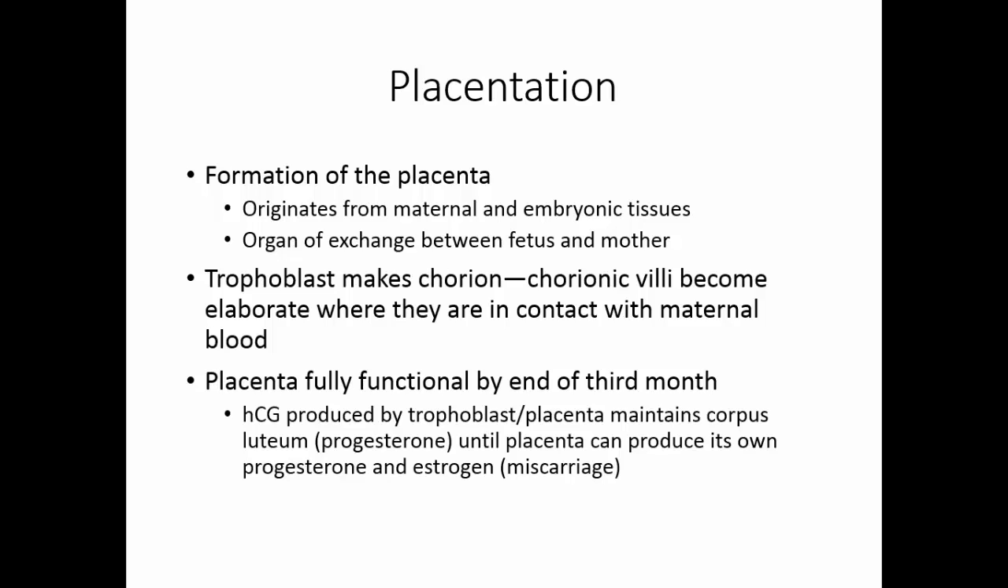HCG produced by the trophoblast and then later by the placenta helps maintain the corpus luteum. This keeps our progesterone levels up. The placenta will eventually produce its own progesterone and estrogen. If it fails to do so, the placenta will deteriorate and the pregnancy will end in miscarriage. The placenta also produces other hormones like human placental lactogen and relaxin.